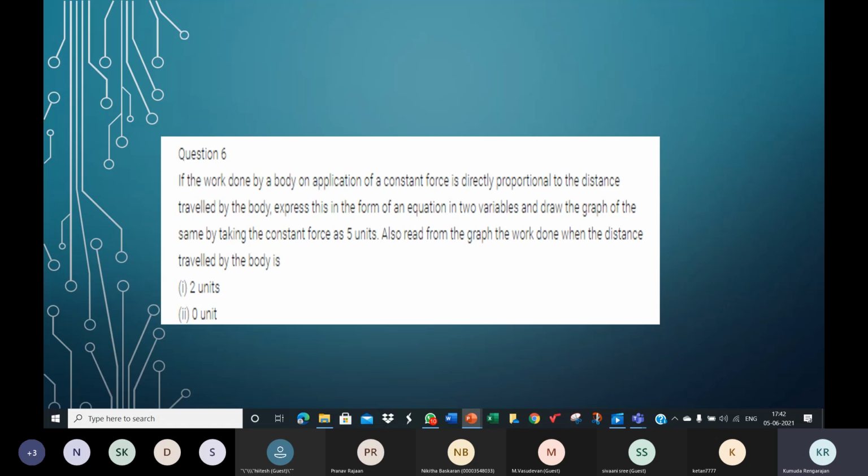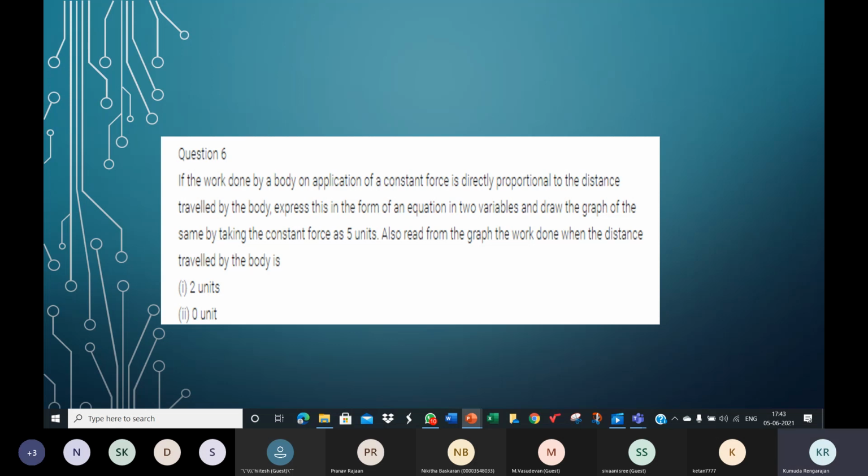I hope you're all getting me. Force is the constant thing here, constant force. So let's take work done as Y. The constant force is K. And the displacement as X. So Y is equal to Kx.